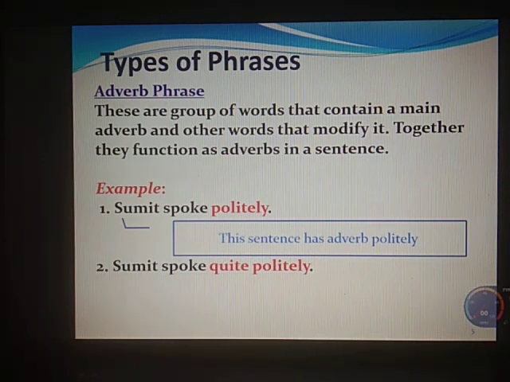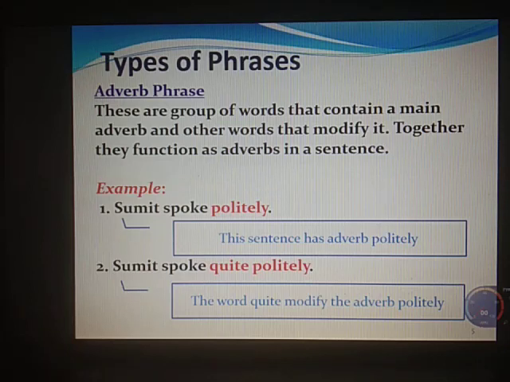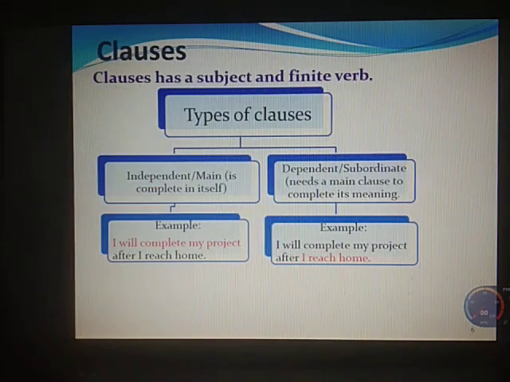In the first sentence, Sumit spoke politely, the sentence has the adverb politely. But in the second sentence, Sumit spoke quite politely, the word quite modifies the adverb politely. So that's an adverb phrase.